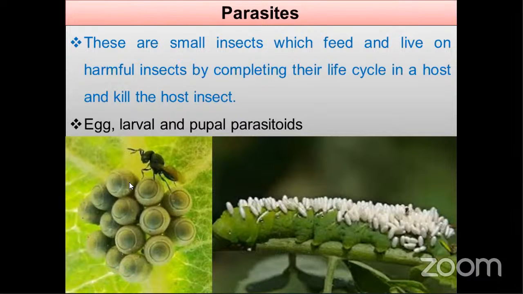Parasites are usually sluggish, and the host is secured. The parasite usually completes its development in a single host only. But a predator can attack several hosts, whereas a parasite attacks only one host. Planning is more evident in the case of parasites. The life cycle is long in predators, but in parasites the life cycle is very short.